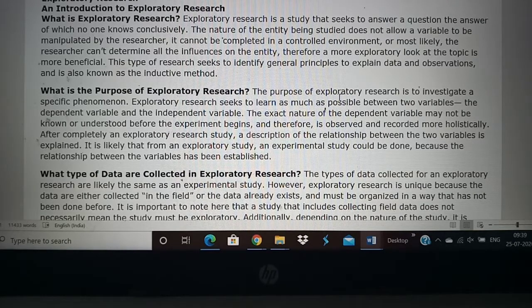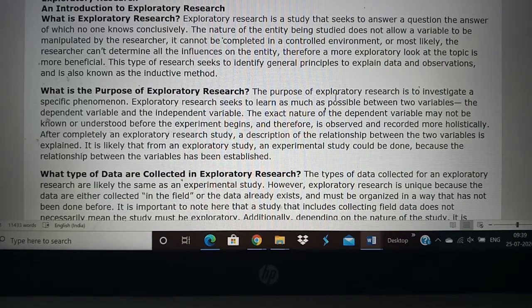The effect of the dependent variables may not be known before the experiment begins. Before you do research, you do not know how the dependent variable will have an effect. So you include that variable and check whether it has any effect in your research. That is part of exploratory research. Both the independent and dependent variables are important in exploratory research.